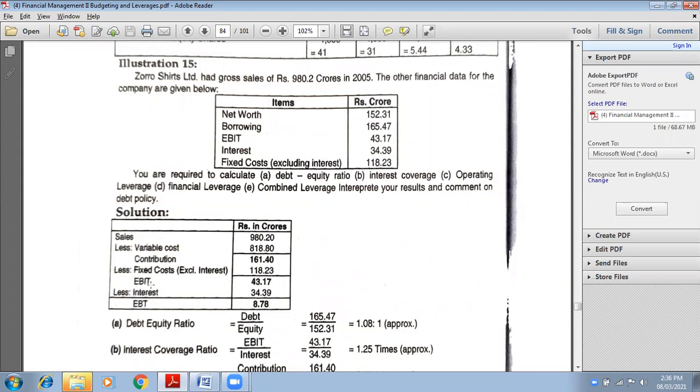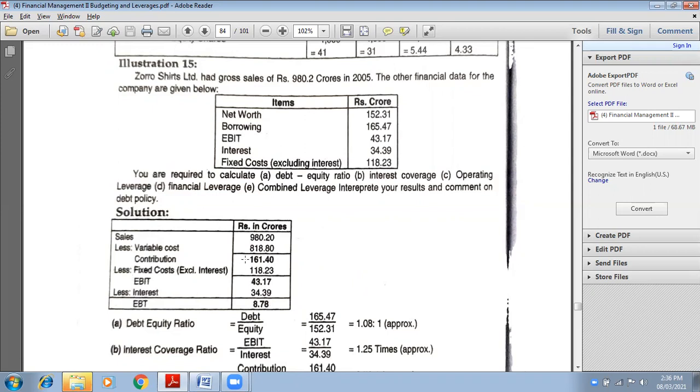Now EBIT is given, 43.17, and fixed cost is given, 118.23. This 118.23 is deducted when we go straight, but now we want to go the opposite way, so this deducted part will be changed to addition. Now 43.17 will be added to 118.23. What will we get? 161.40. Look at my cursor. This is my contribution.